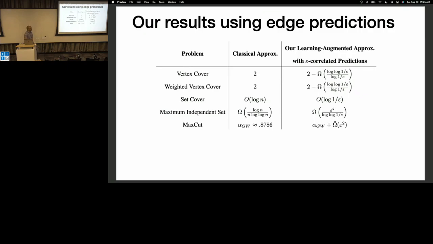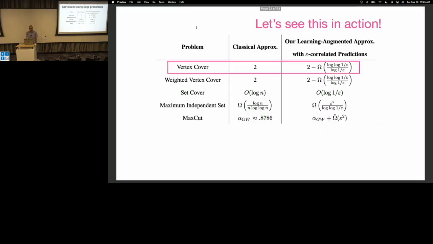So now let me talk about our results. Essentially, using the same algorithmic framework, we are able to go beyond worst case analysis and get something that's slightly better than known hardness, or known barriers, in approximation algorithms. Okay, so it might not look like a big improvement, right? This is a very mysterious function, but if you imagine epsilon equals 0.0001, it's a little bit smaller than 2, and that's the main point, right? You can't do better than 2 unless P equals NP, I think, and now you can do a little bit better with the predictions. So now let's see this algorithm design framework in action.